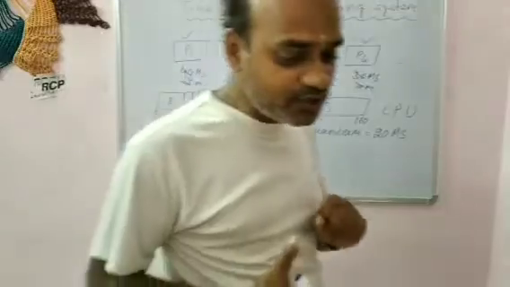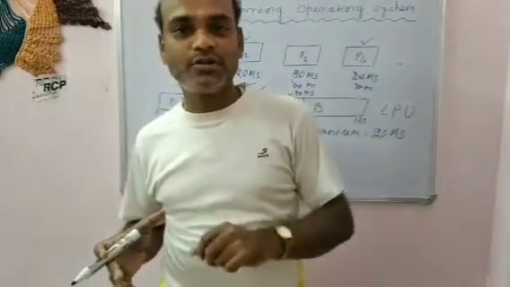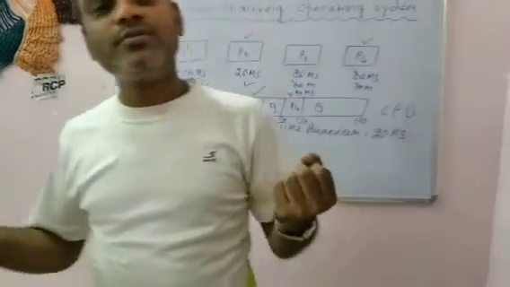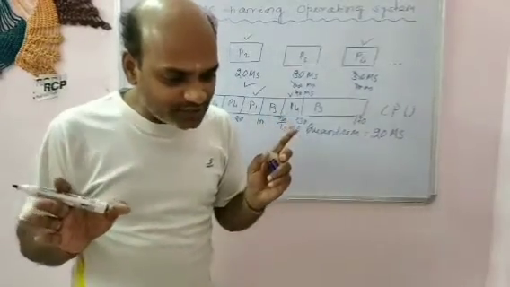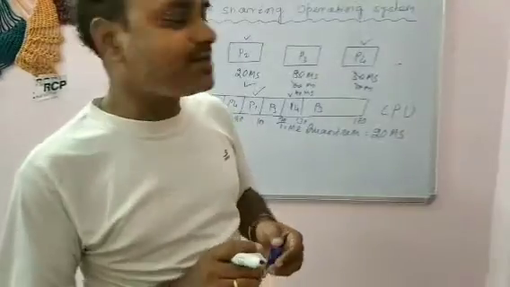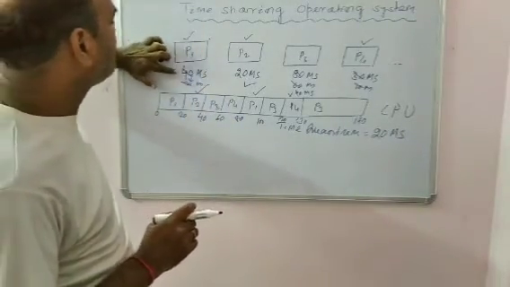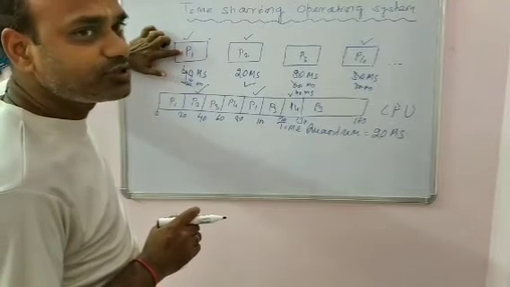So what is the response time? It is the time interval between input and output by the system. Whenever the system accepts the input value and whenever the system provides the result, that time interval is the response time. And process time is the time taken by the system to process the task. The processing time of P1 is 40 milliseconds because P1 requires 40 milliseconds for its execution.